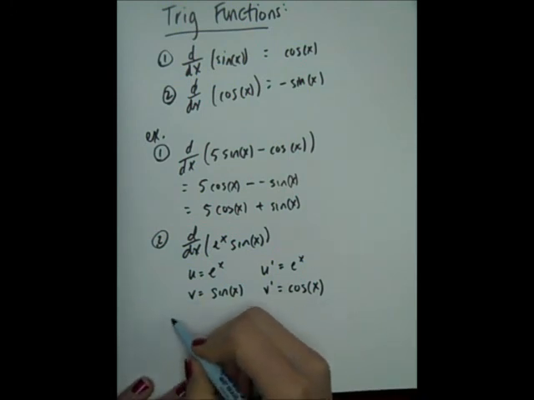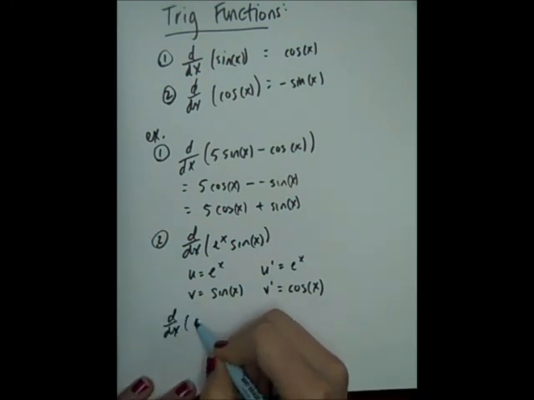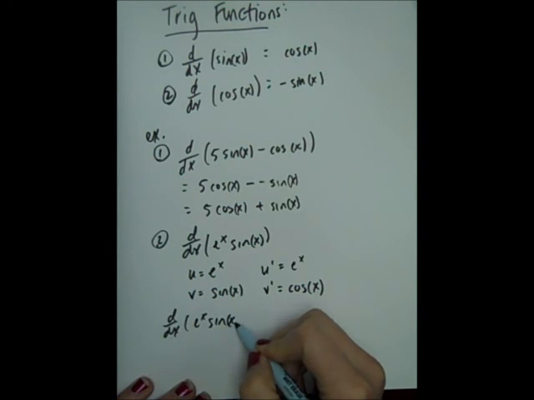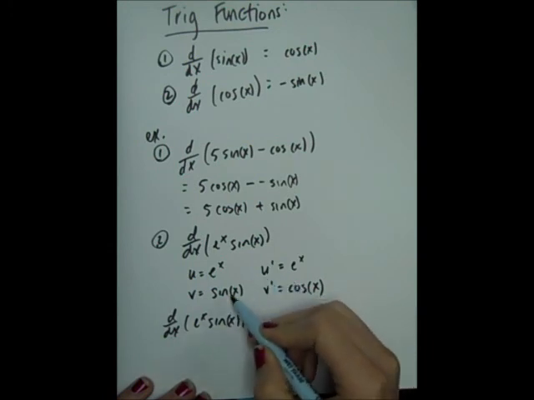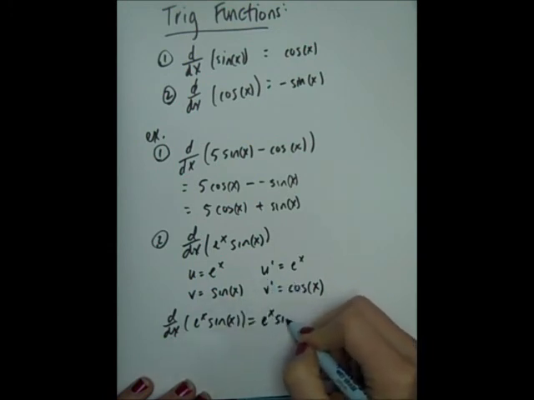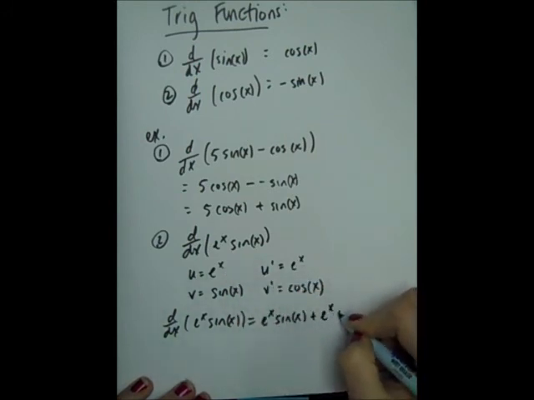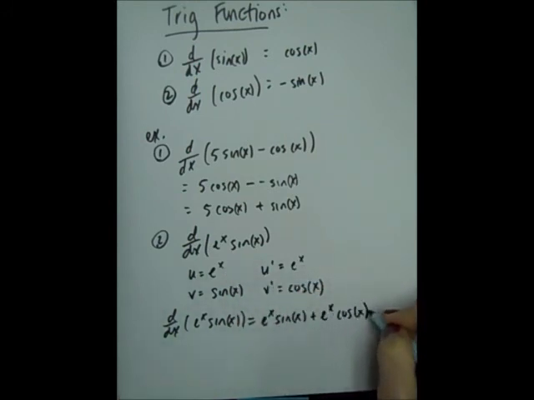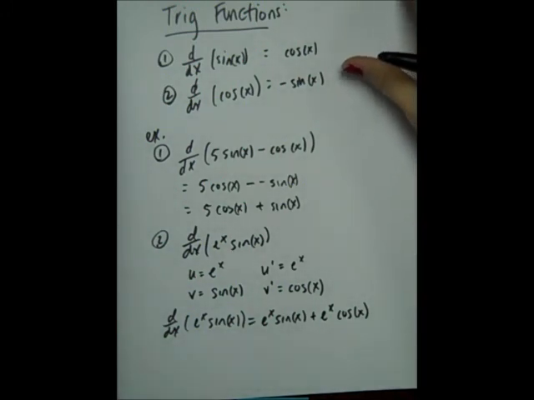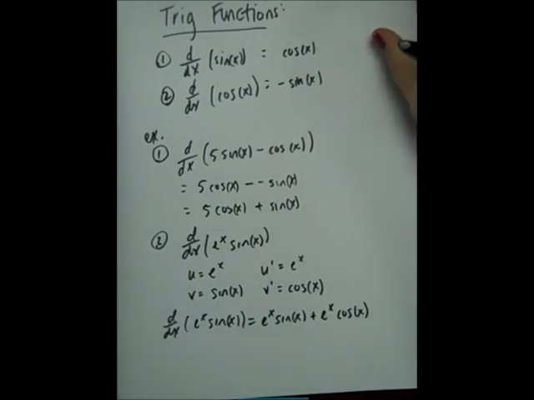So by the product rule, the derivative of my function is going to be u prime v plus u v prime. So there's my derivative. So just because we've learned these trig functions doesn't mean we should forget about the product rule or the quotient rule. These are just more individual derivatives to use within those.